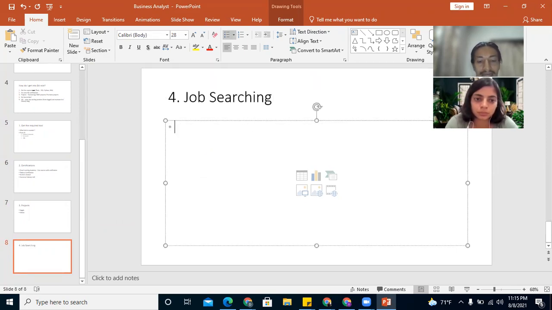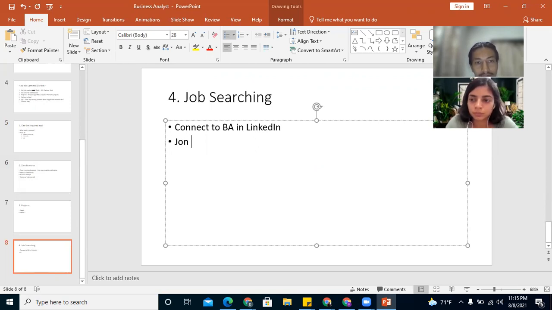So for this, you'll have to connect to existing BAs on LinkedIn. And then join any BA community, business analyst community, where you can understand what things are going on in the BA industry or BA field.